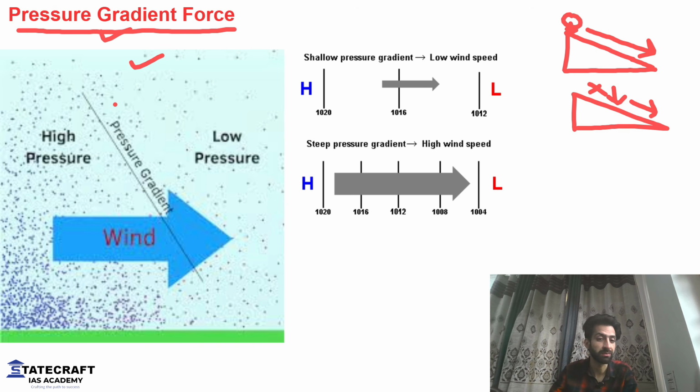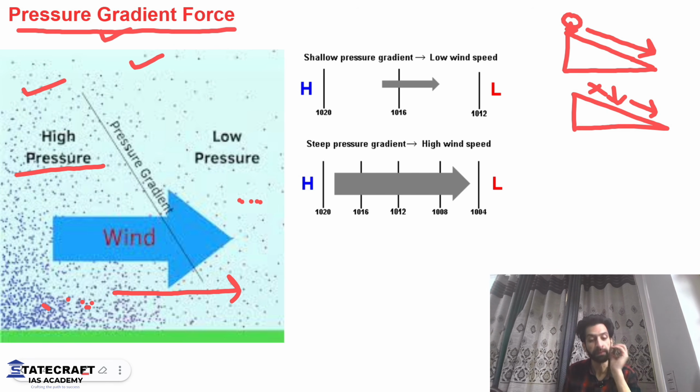If you look at the first image here, in this region we have a lot of air particles. So the pressure is very high. And on the other side, you see less number of particles. So the pressure is low. More the particles, more will be the pressure. But since on the other side, we have low number of particles, the pressure is less. What's going to happen? From high pressure area, the wind will start to blow towards low pressure area.